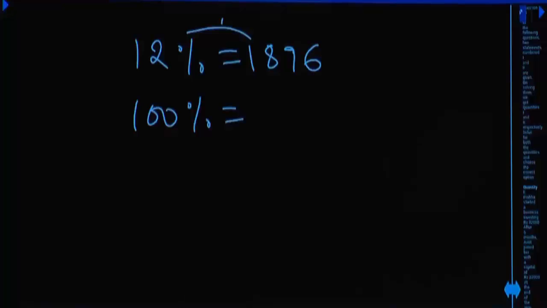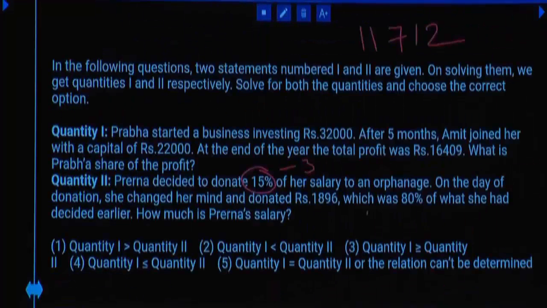So 12% is equal to 1896. 100% is equal to how much? 12 times 158 is 1896, so 100 times 158 in the sense 15,800. Q2 is 15,800. Q1 less than Q2.